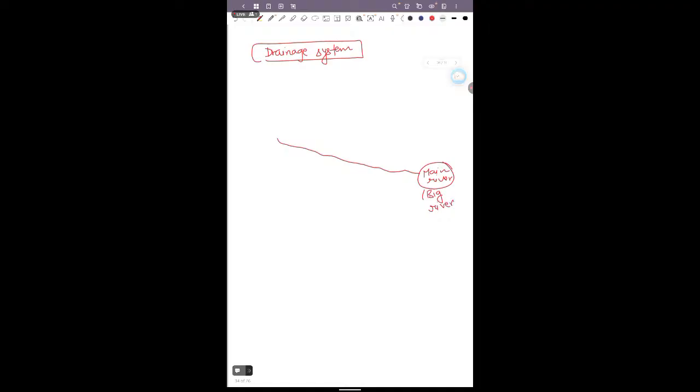There are many other small rivers that also flow and they join the main stream from their right or the left stream. So these are the small streams. When the small streams join the main river or the big river and they drain that area, that is known as the drainage system.